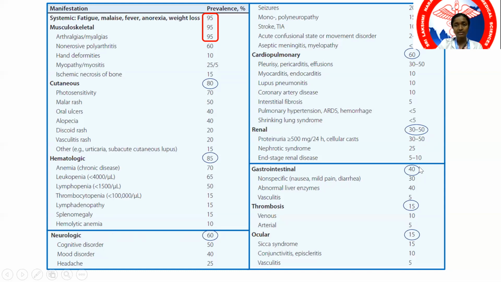Gastrointestinal manifestations like intestinal vasculitis. Then thrombotic complications, either arterial or venous thrombosis, because of the hypercoagulability associated with antiphospholipid antibody syndrome, which can cause vascular occlusion. Then ocular manifestations, not very common. Think of Sjogren syndrome. Think of long-term complications of corticosteroids as well.